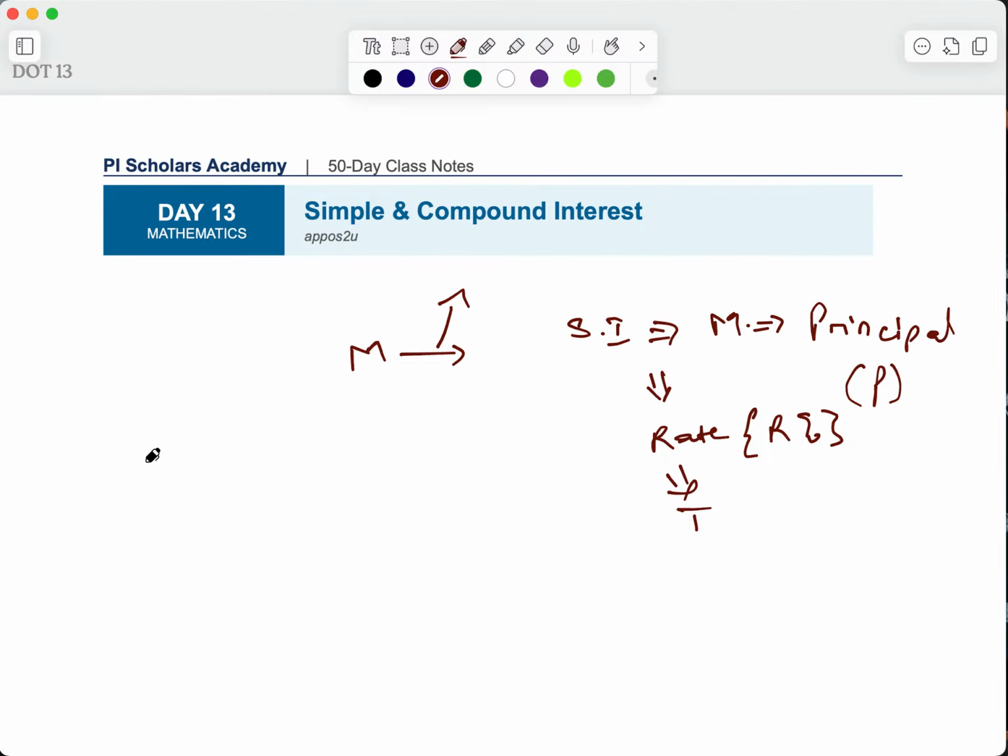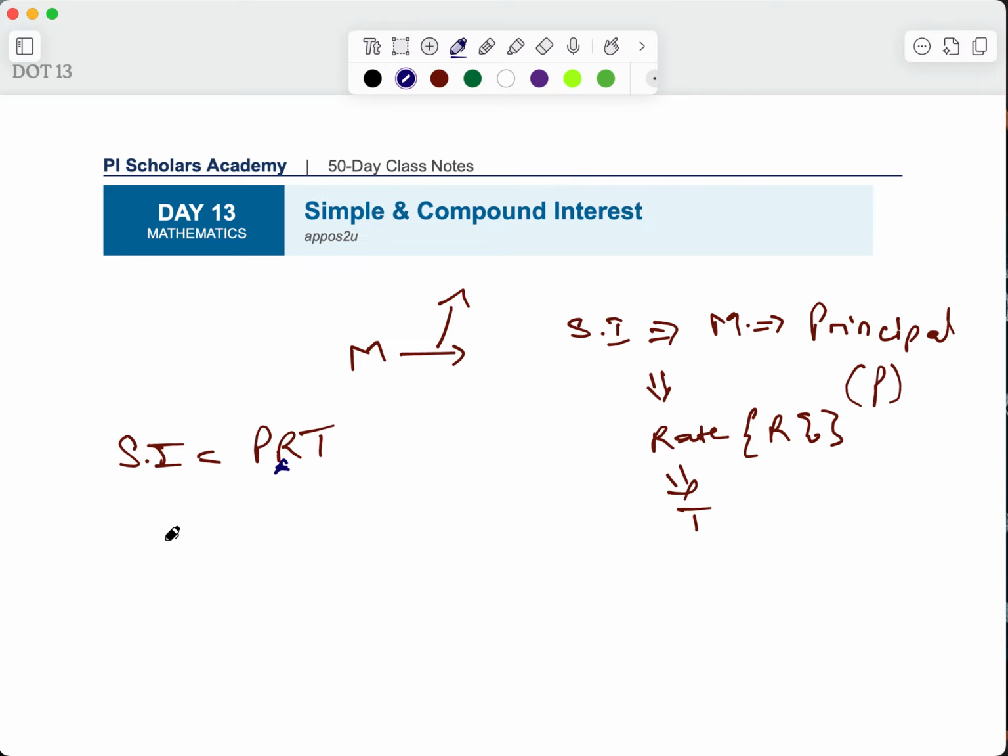That is why the expression for simple interest is given as the principal multiplied by rate multiplied by time. Please take note, this rate is always calculated as a percentage. So whatever you are given, always divide it by 100 before you use it in the expression. So simple interest is principal multiplied by rate multiplied by time. And so how do you calculate that? How do you solve a problem with that?